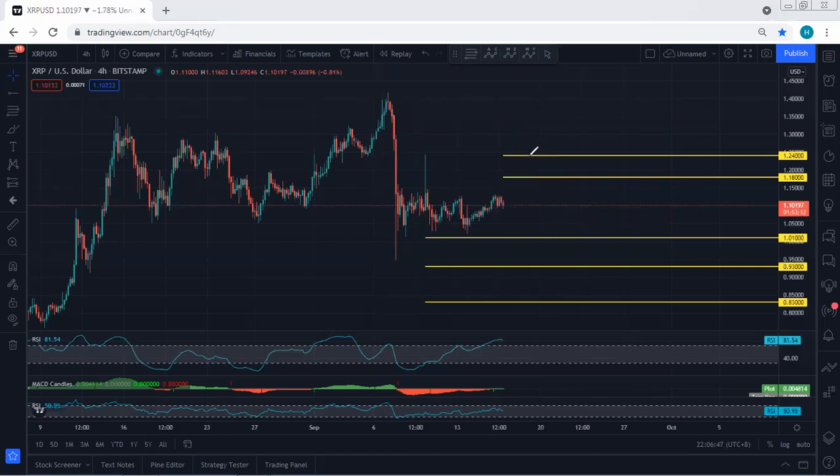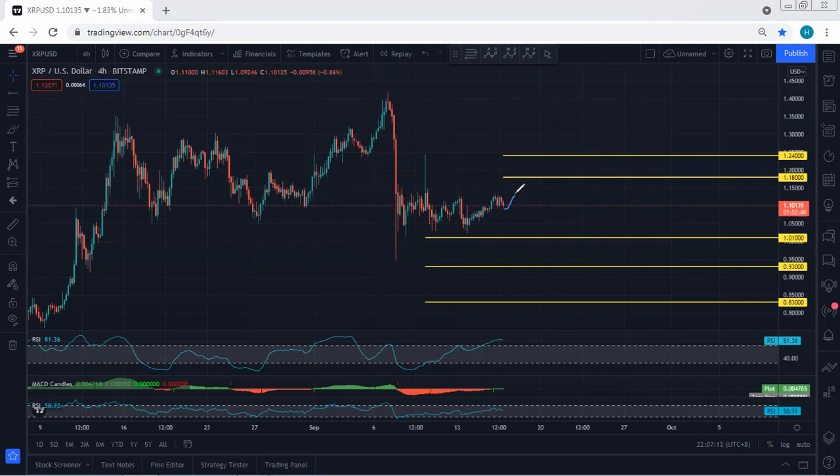Okay. Now the question is, if we get any opportunity to look for a buy from here, we can still look for a buy. The next level we're looking for is 1.18 followed by 1.24. We want to see whether the price can break this zone or not. If there is a breakout of this zone, that means if we see a breakout of 1.24, then from there we can consider we are in the bull market. All right. And this is what I need to explain.